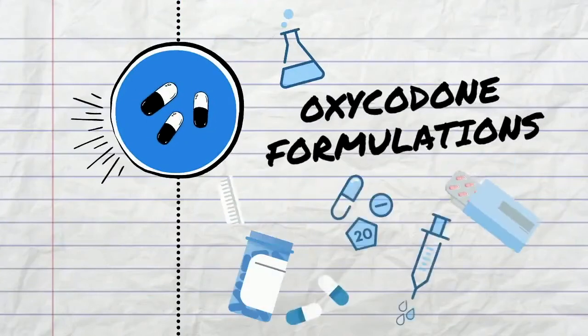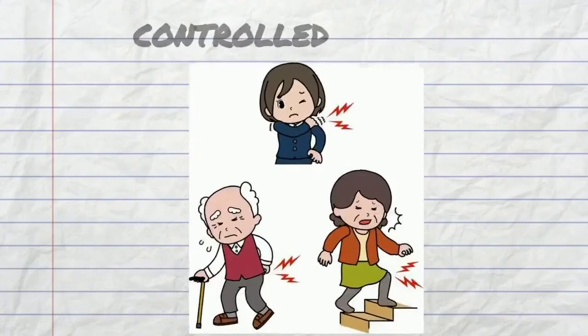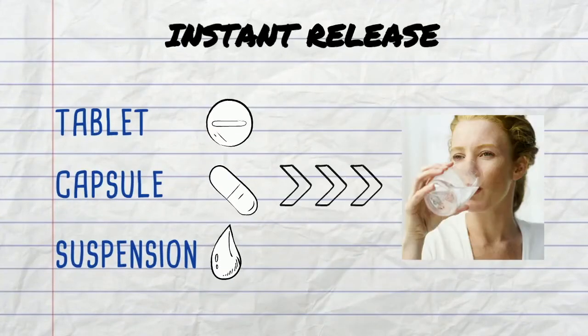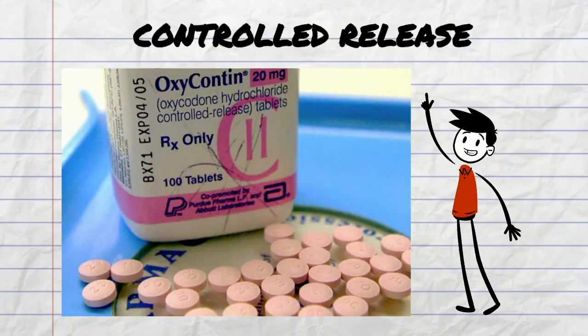Oxycodone's formulations come under two main types. There's the instant release forms, which are used for acute pain, and then there's the controlled release forms, which are used for chronic pain. So first off, the immediate release forms typically come as a tablet, capsule, suspension, suppository, or an injection, whereas the controlled release forms only come in a tablet form.